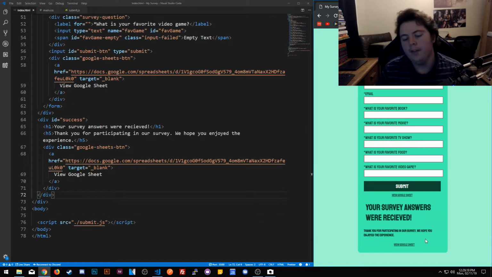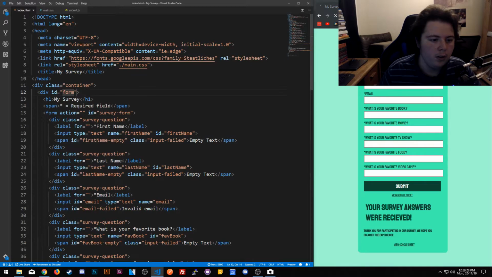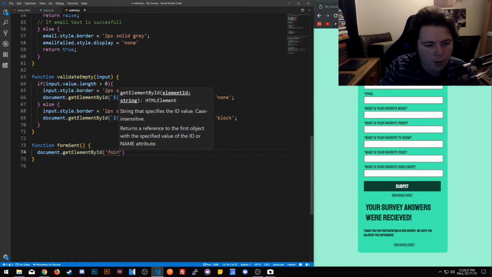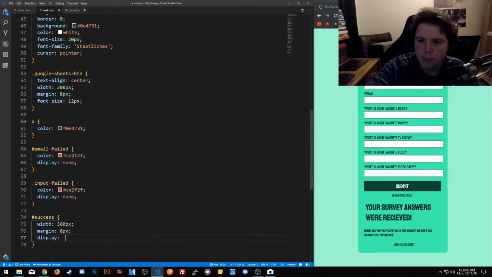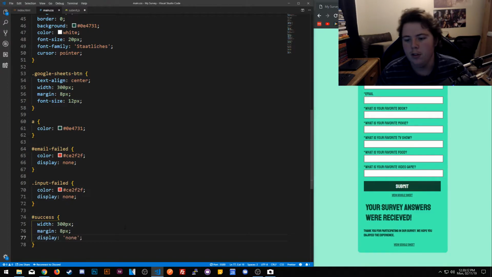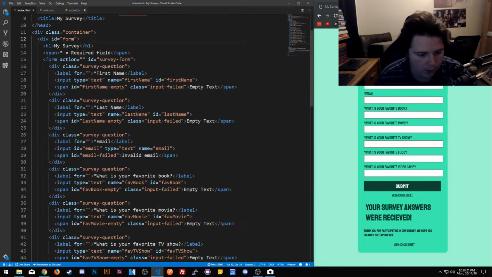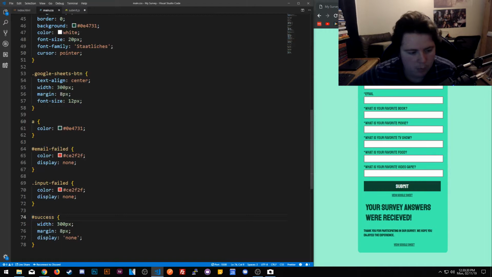What we're going to do is basically say ID, the ID in ID form. So here we'll do document.getElementById, the form display equals none, and document.getElementById success display equals 1. What it's going to do is, when we're finished with all sense, remove the survey on page and display the survey answers received. Display none. So this is what it's going to look like. Okay, why is there display none? Hash success. This one. Hash success. Why is display none?